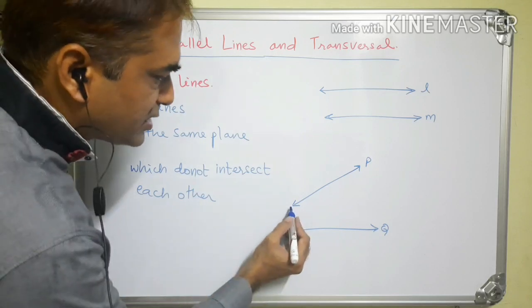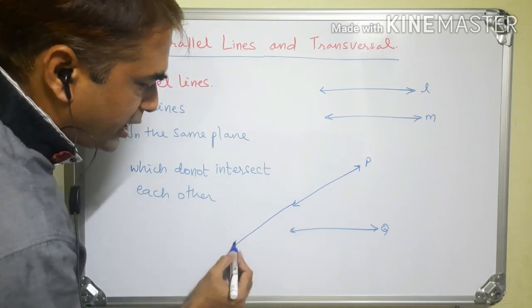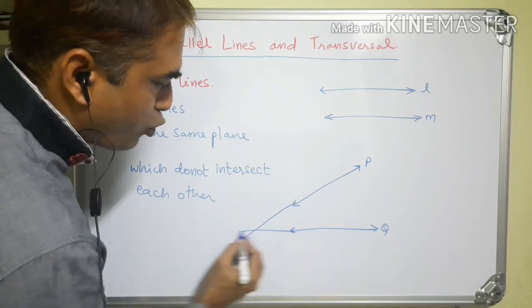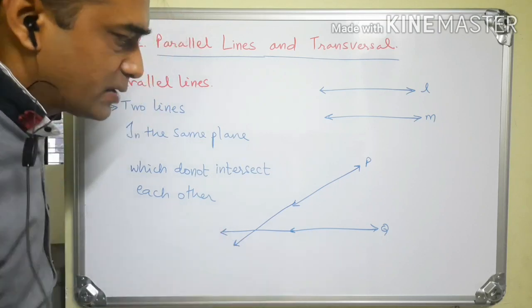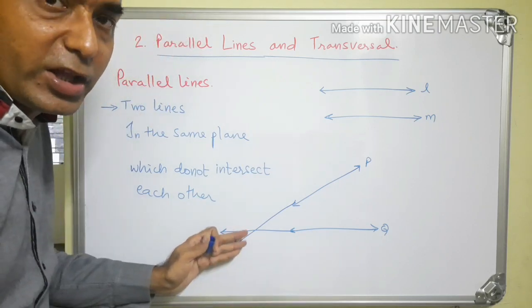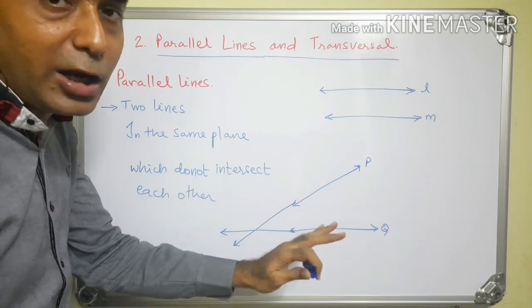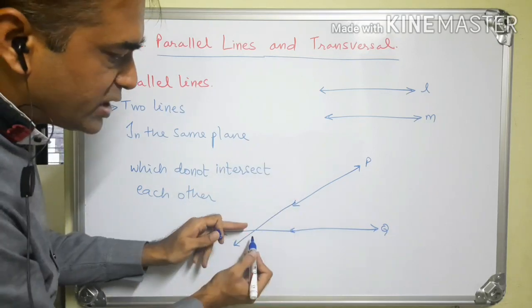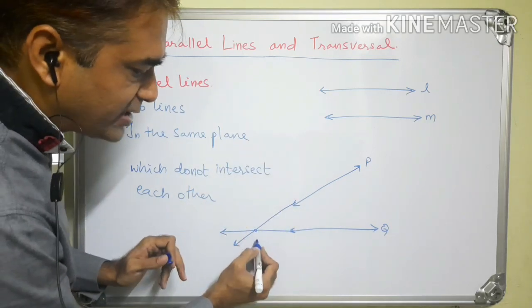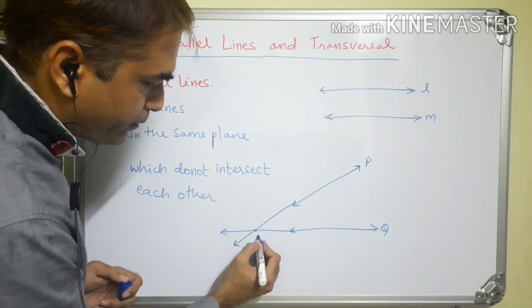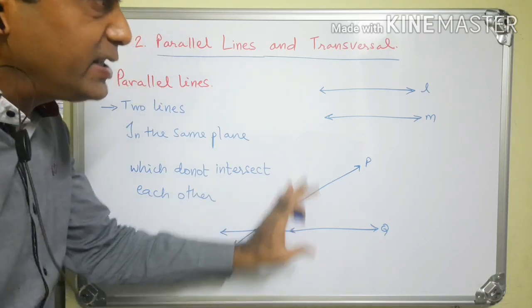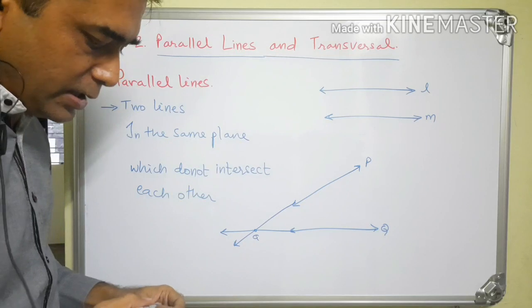So when line P goes like this, and line Q goes like this, then they will intersect each other. Therefore these lines are not parallel lines, because they are intersecting each other at some point. So these are intersecting lines and these are parallel lines.